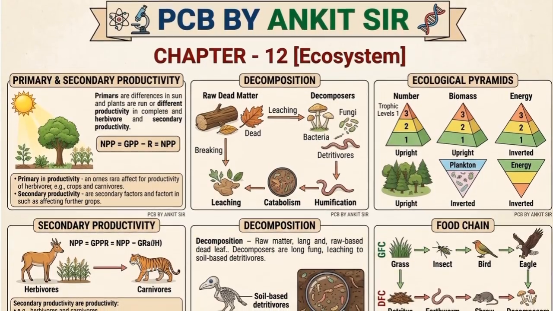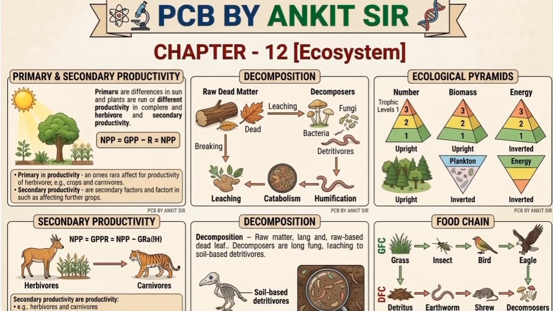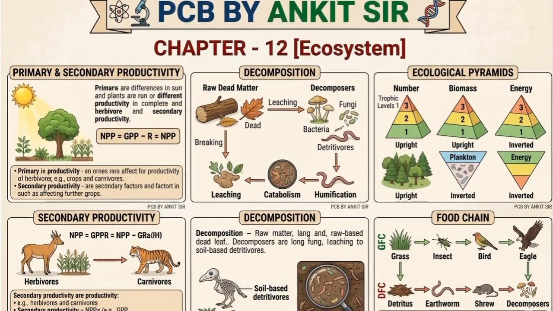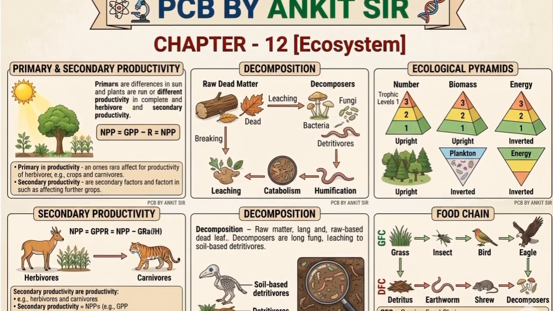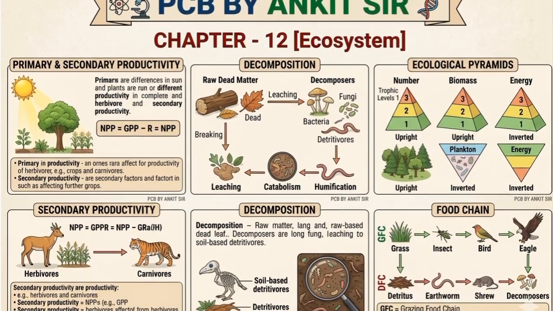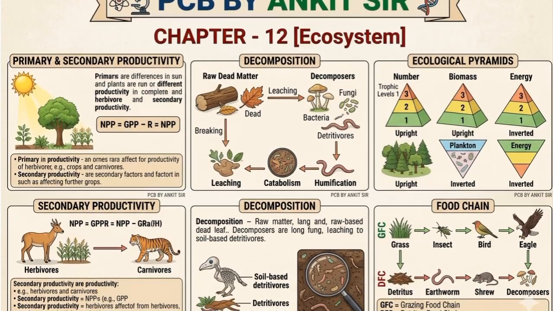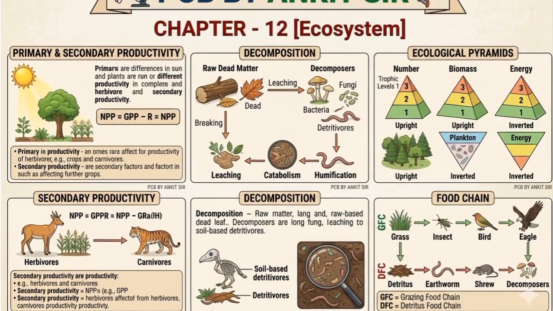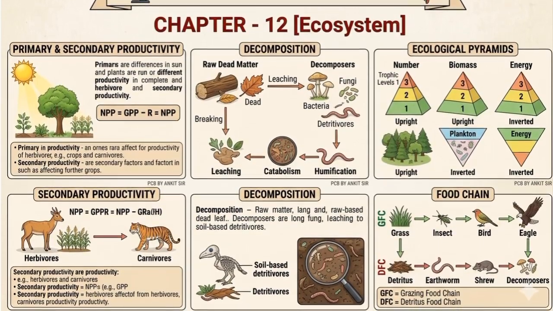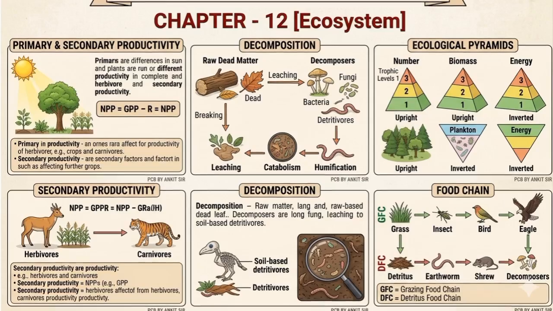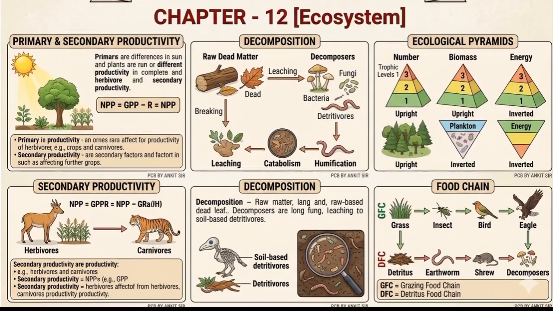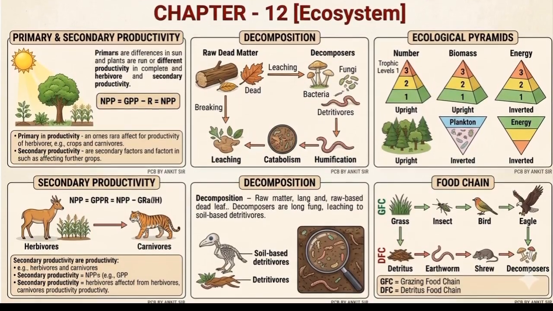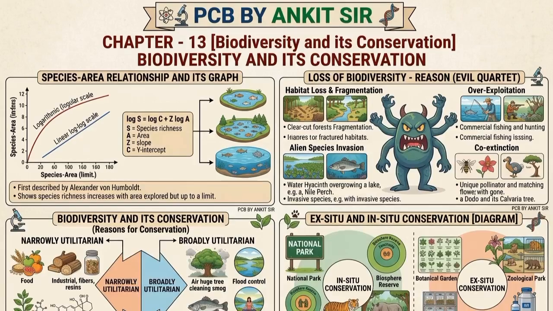For the next one, we see the ecosystem, primary and secondary productivity is very important. Decomposition is important. Ecological pyramid is important. Food chain is important, in which different types of food chains and different ecological pyramids must be practiced. You also must practice which one is inverted, which one is upright, and which consists of different types of pyramid.